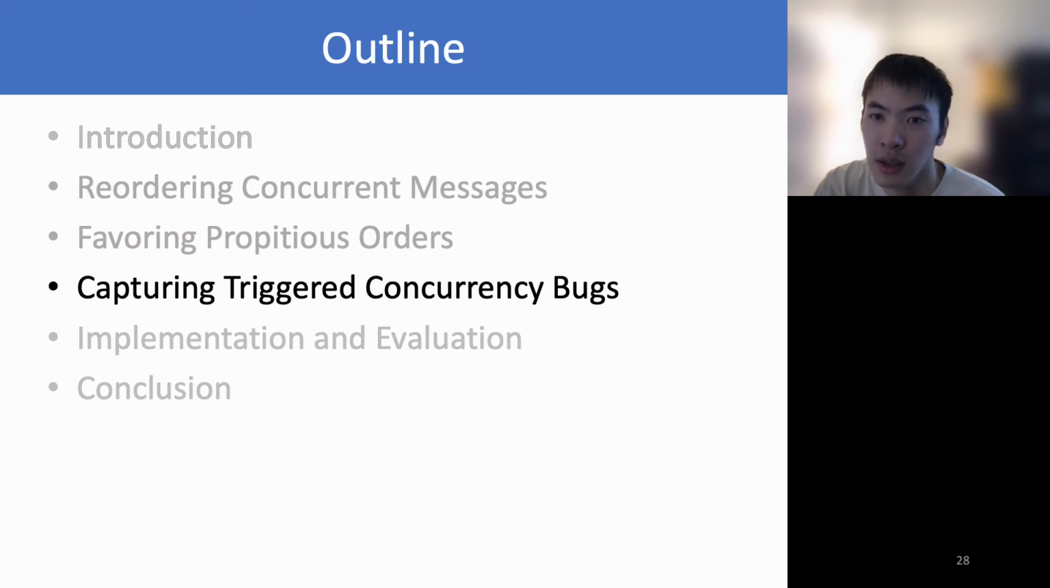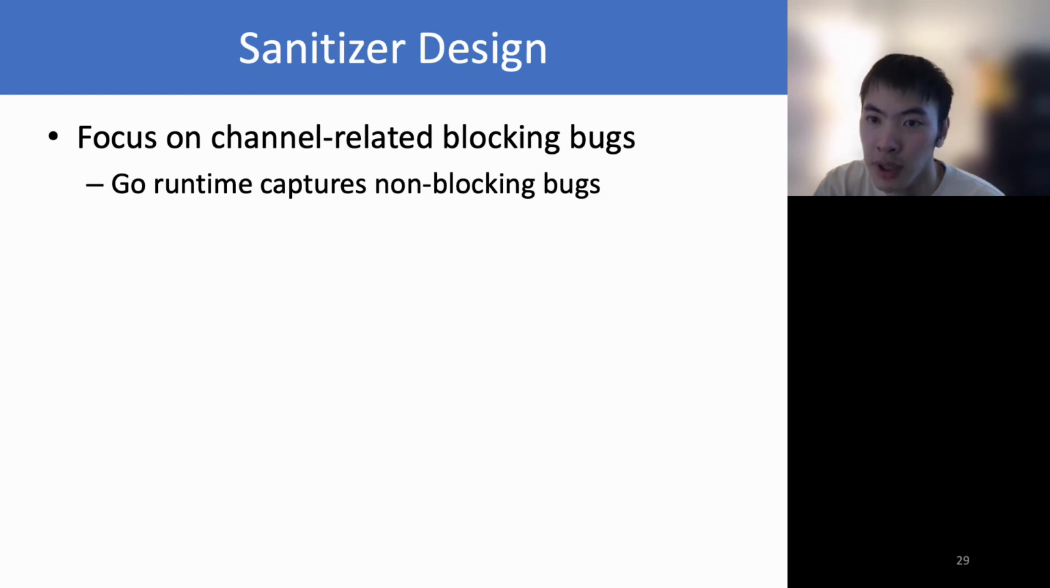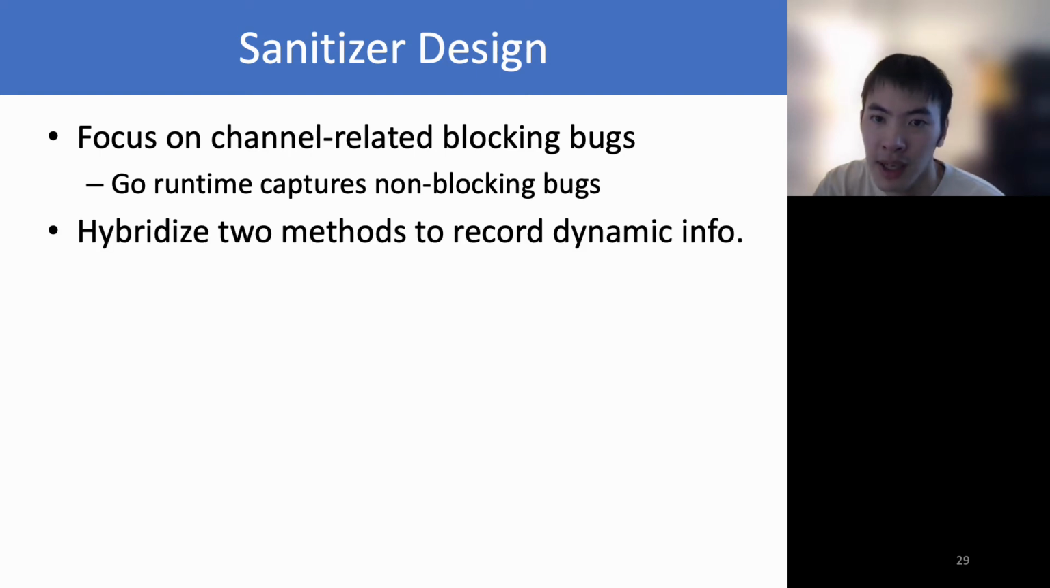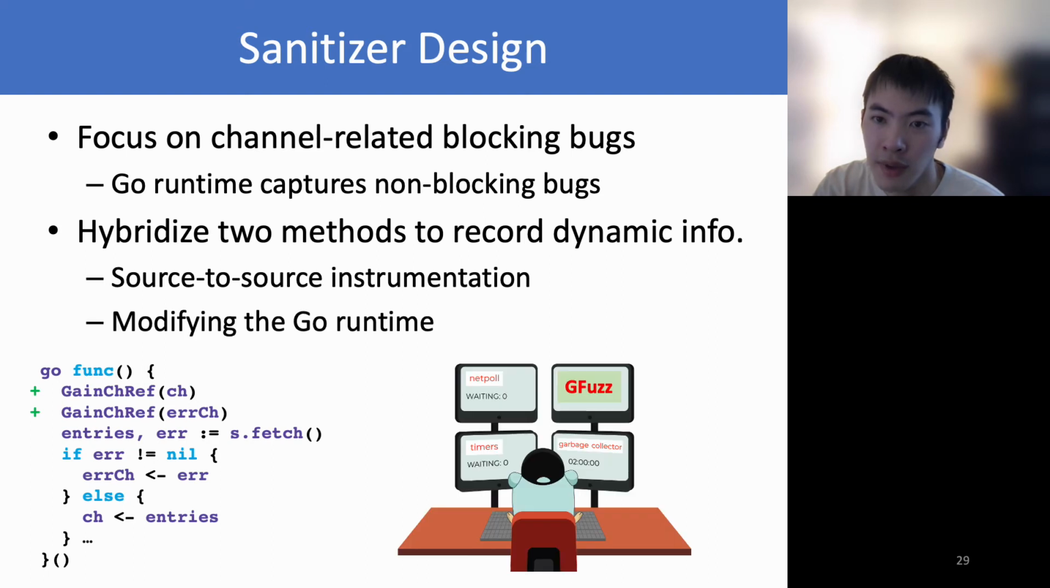Next, let's discuss how to detect triggered concurrency bugs. Our sanitizer focuses on detecting channel-related blocking bugs, because the Go runtime can capture channel-related non-blocking bugs, such as sending a message to a closed channel or closing an already closed channel. We hybridize two methods to dynamically track the runtime information. One is to conduct source-to-source instrumentation. The second one is to modify the Go runtime.